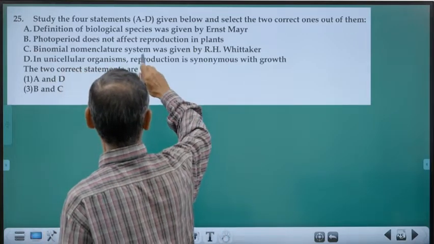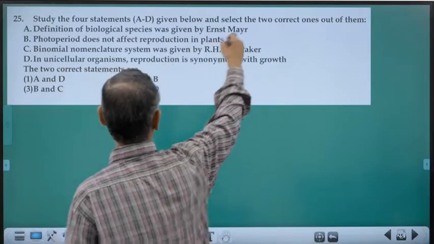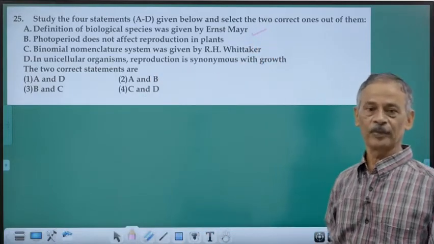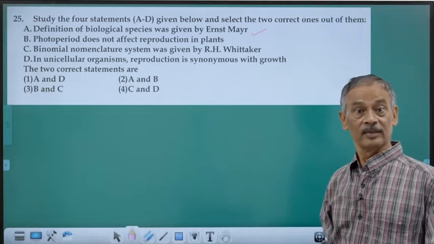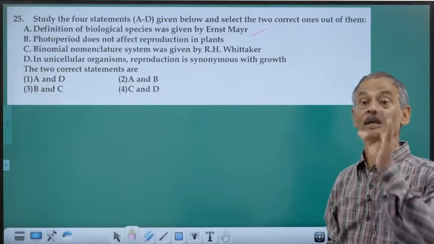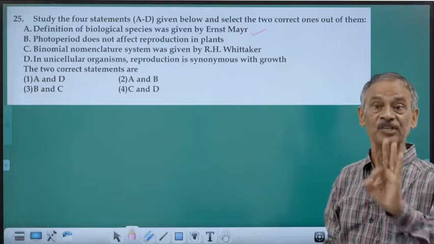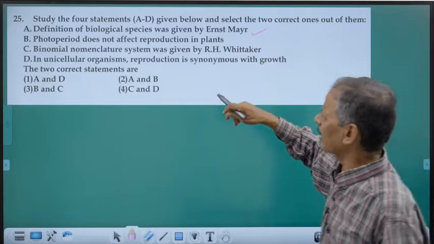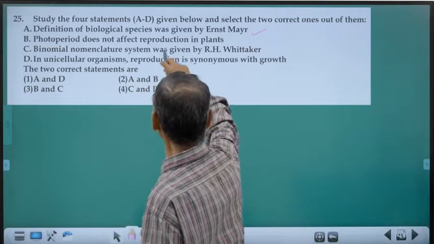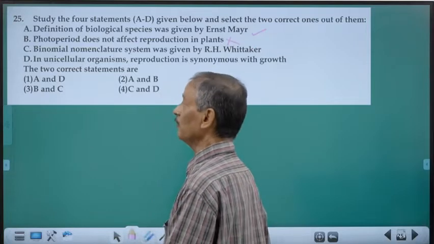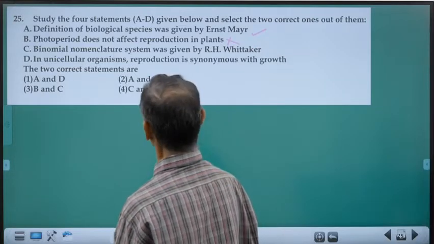Definition of biological species was given by Ernst Mayr, the Darwin of the 20th century. He defined the biological meaning of a species, that was worked out by Ernst Mayr. Correct. Photoperiod does not affect reproduction in plants? No, it affects both plants as well as animals.